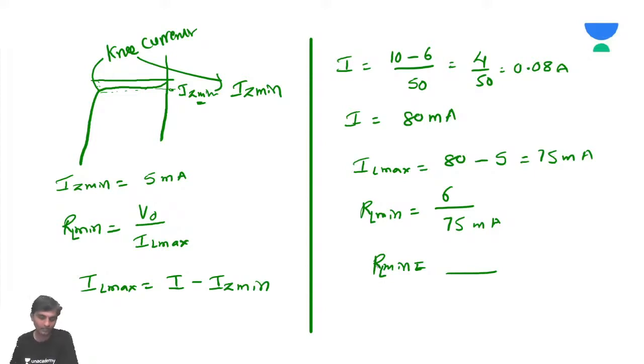You can calculate and let me know the answer. We get an answer of 80 ohms, so RL minimum is 80 ohms.